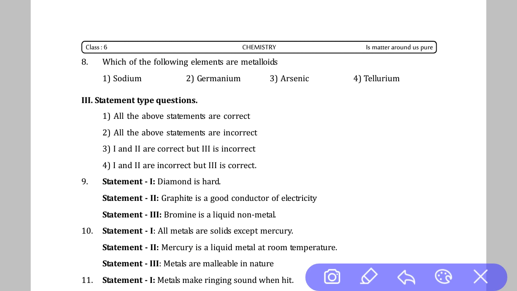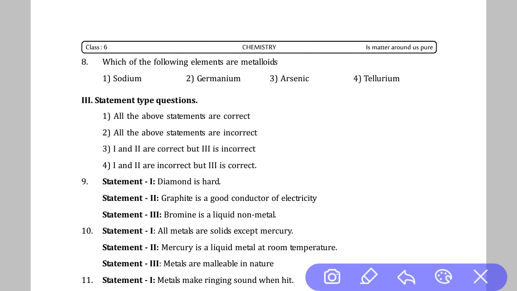See this, after reading the question, you read this. Statement 1, diamond is hard. Yes, absolutely right. Diamond is hard in nature. Graphite is a good conductor of electricity. Yes, this is also true. Bromine is liquid at room temperature. Yes, this is true as well. So statement 1, statement 2, statement 3 are all correct. So our answer is option 1, all of the statements are correct.